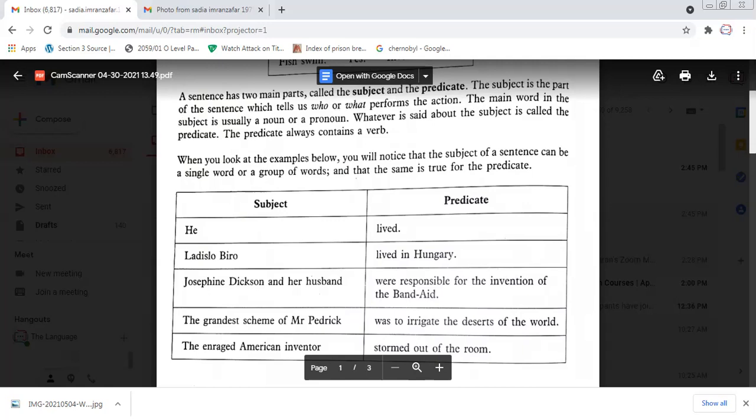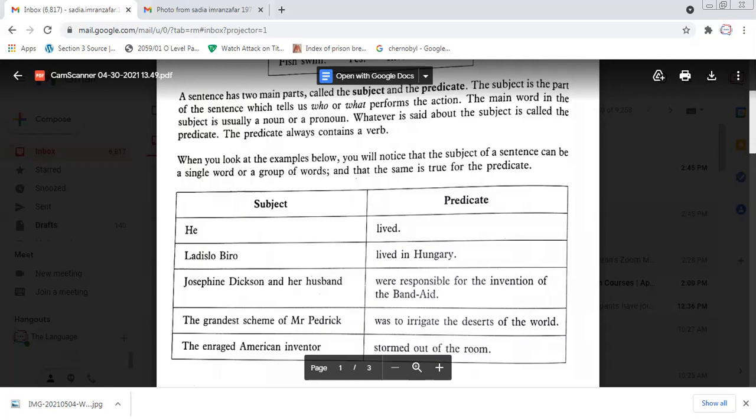And then we have "Ladislo Biro lived in Hungary." So this man lived in Hungary. The subject is the noun, the name Ladislo Biro, and "lived in Hungary" is the rest of the sentence, which is called the predicate. The predicate has, you can see, the verb, "in" a preposition, and Hungary a noun.